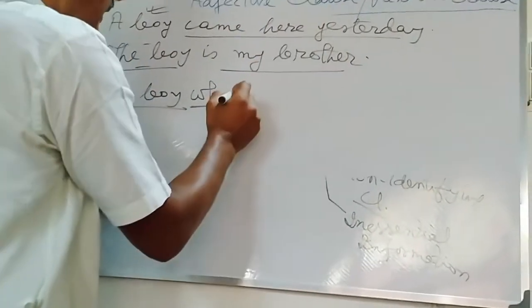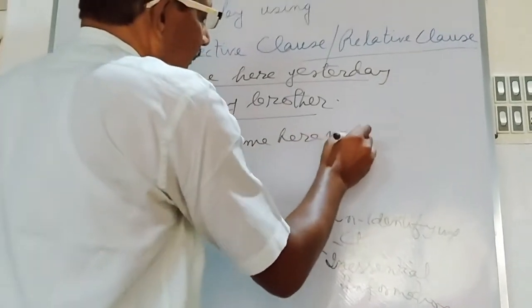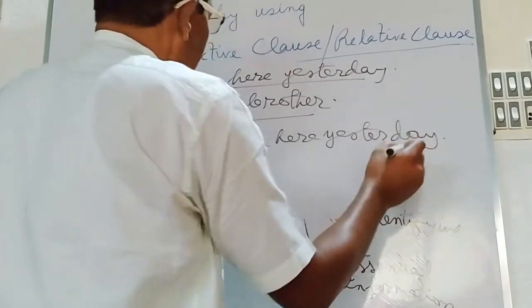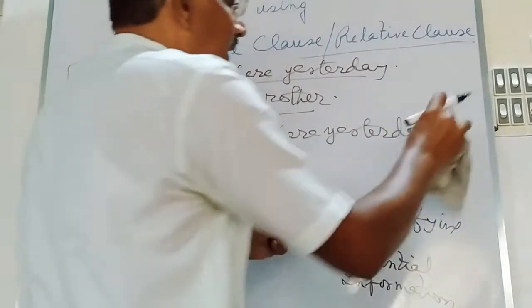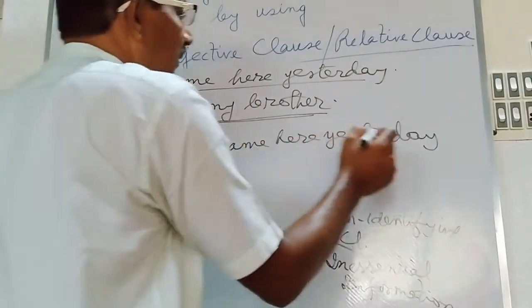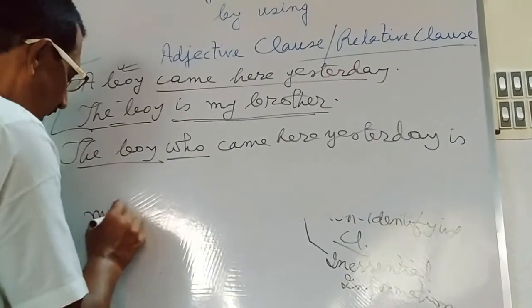Who came here yesterday? Next, the part is my brother is to be written. Is my brother.